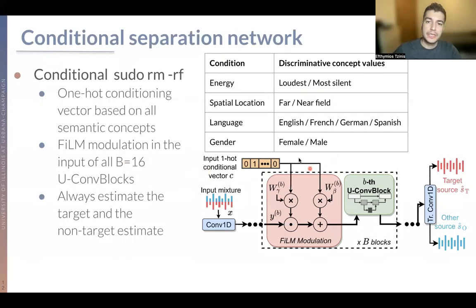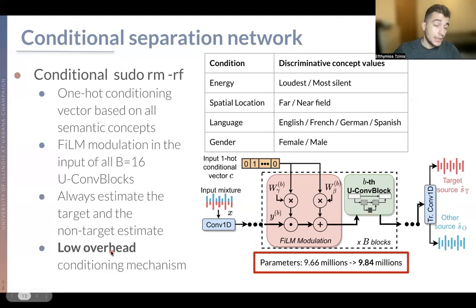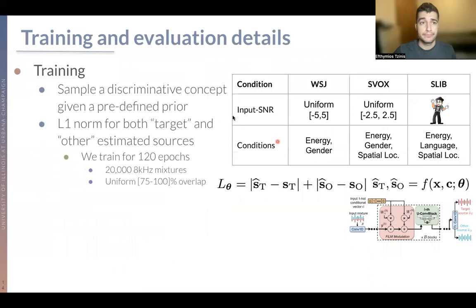So what we do here is that for our model, we have a FiLM modulation layer right before the input of each one of the stacked Yukon blocks that we have, and we always estimate the target source and the other source, which is the non-targeted source, with a mixture consistency layer on top. Also, another thing that we need to underline is that this conditioning mechanism adds a really low overhead for including all these conditions and all these discriminative concepts, as we said before.